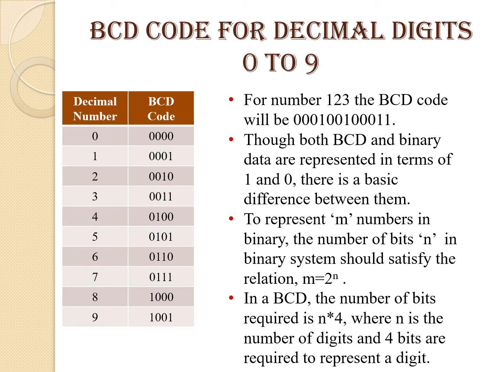So I have listed over here the decimal numbers and the corresponding BCD code. For numbers 1, 2, 3, the BCD code will be 0001, 0010, and 0011. So in the table, as you can see, 0 is represented by 0000, 1 is represented by 0001, and so on. 9 will be represented as 1001. That means we can consider here the binary number system representations for the BCD code ranging from 0 to 9.